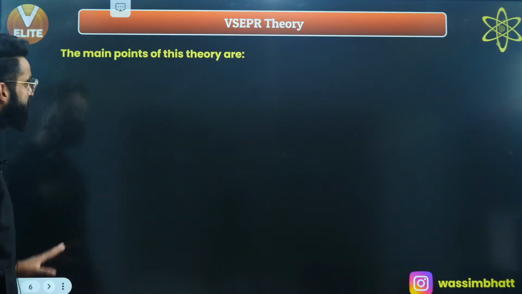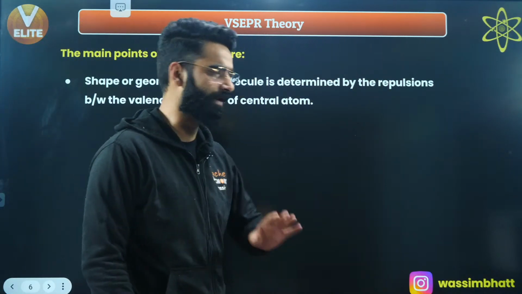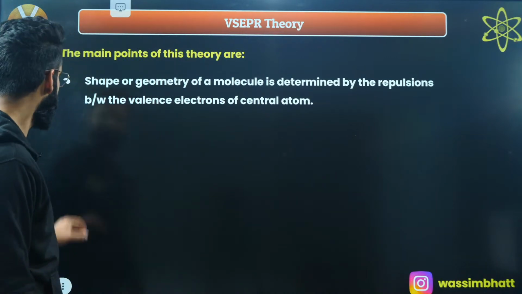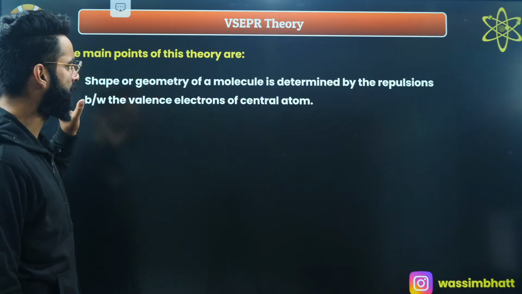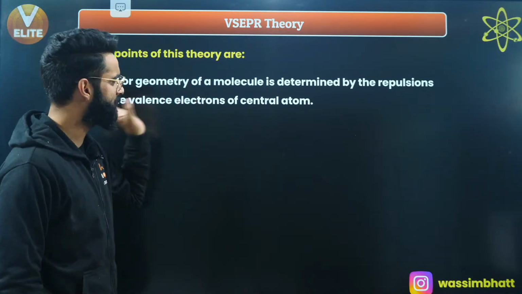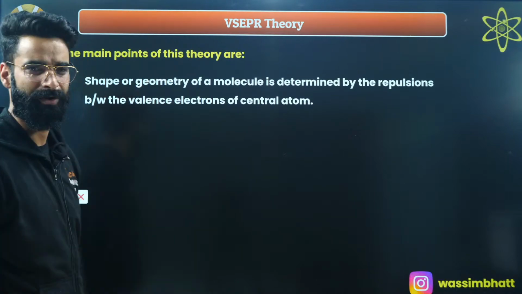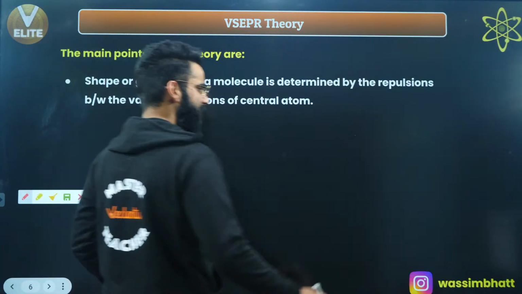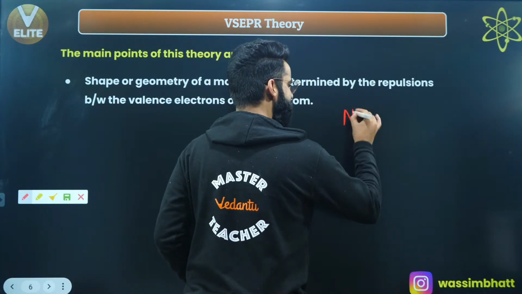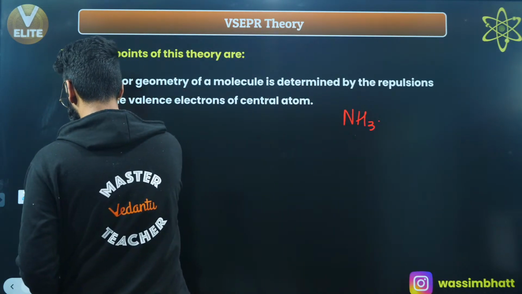First of all, let me show you the main points of this theory, right? The first point, which is very, very important. What is it? See, guys. Shape or geometry of the molecule is determined by the repulsions between the valence electrons of the central atom, right? What does that mean? Have a look exactly what is meant by all this. For example, I'm taking a molecule as NH3, right? Let's say this is the molecule which I'm taking over here.